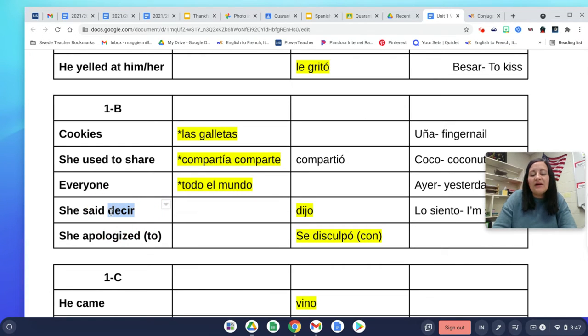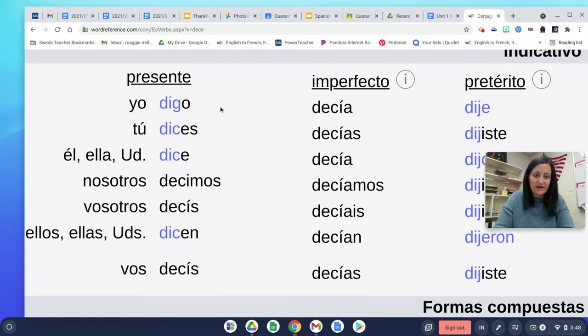Okay, and you guys learned that word last year, and you actually used it quite a bit. So in the present tense, he or she says is dice, and that's a conjugation that you used a decent amount. So let's just look at the conjugations. You can see them right here. Present tense, we have digo, which is an irregular yo form in the present tense. Sometimes we just get those, like tengo, vengo, pongo. This is one, digo. But then the rest of it's regular other than its stem change. So dices, dice, decimos, dicen. Bueno. So we do have that E to I stem change. And remember, in the present tense, those stem changes happen in the boot.